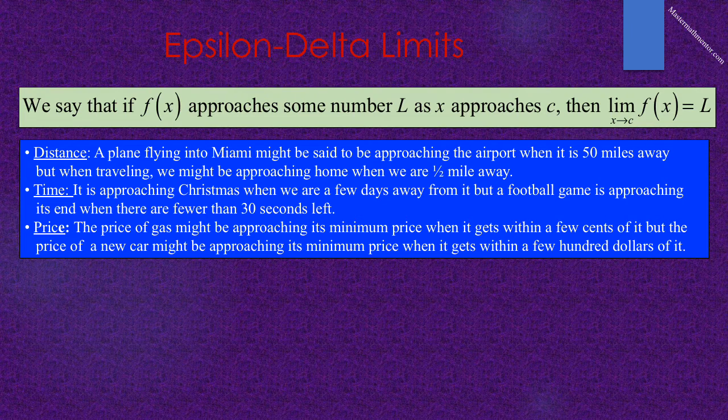But yet, a football game is approaching its end when there are fewer than 30 seconds left. With price, the price of gas may be approaching its minimum price when it gets within a few cents of it, but the price of a new car might be approaching its minimum price when it gets a few $100s of it.